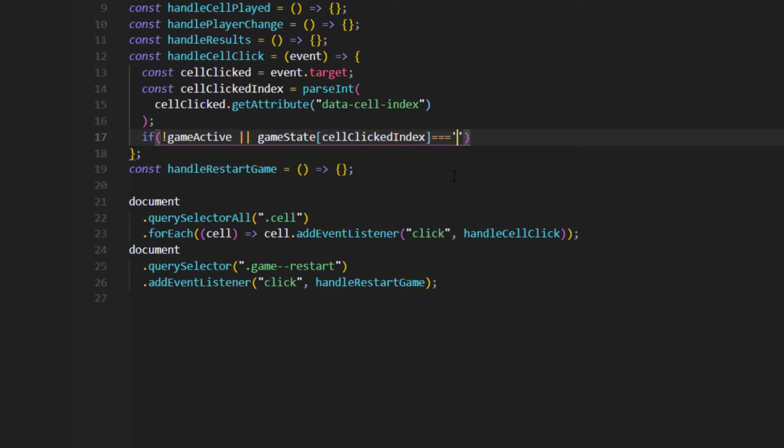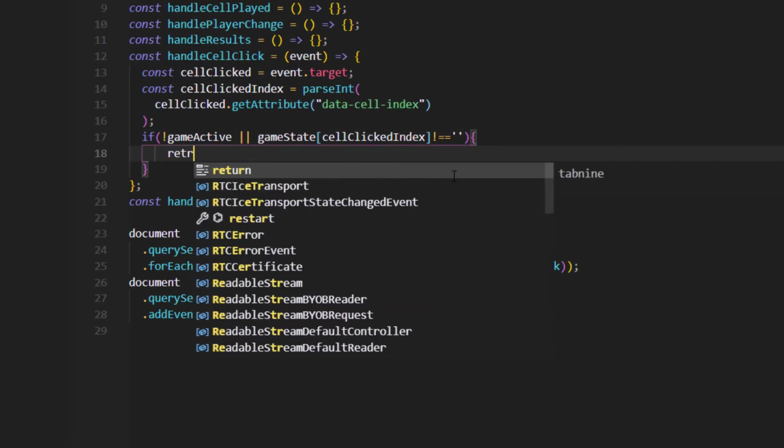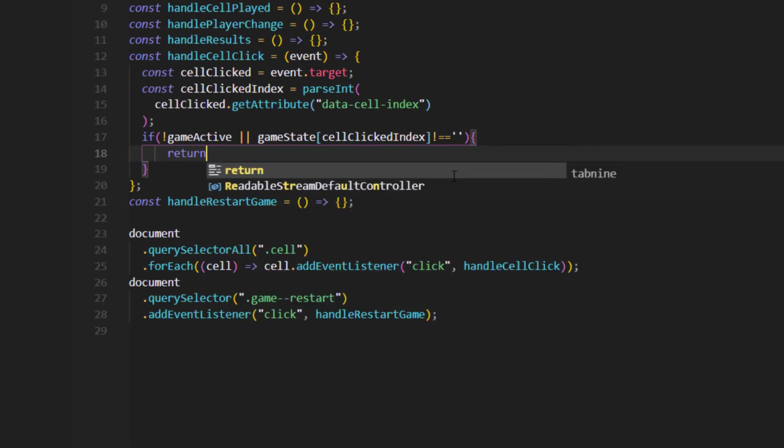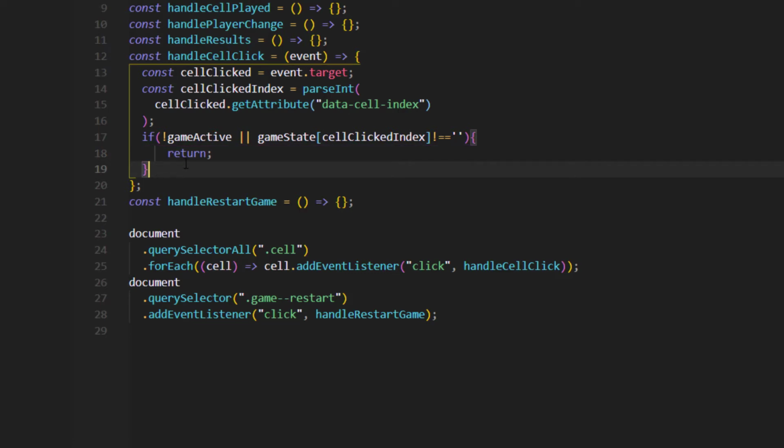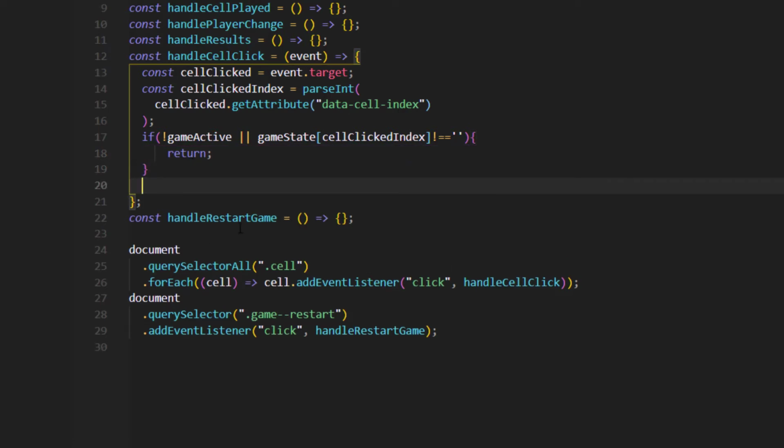it's a condition here. So if it's not empty, then return nothing. It's actually like return, but we don't really need to type it down.